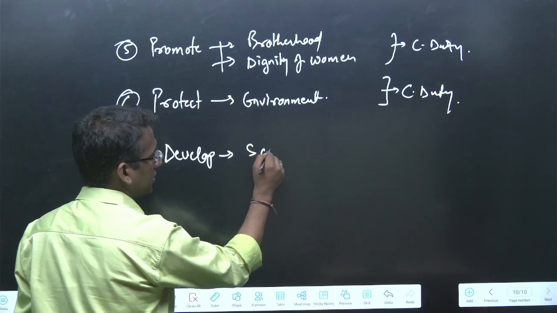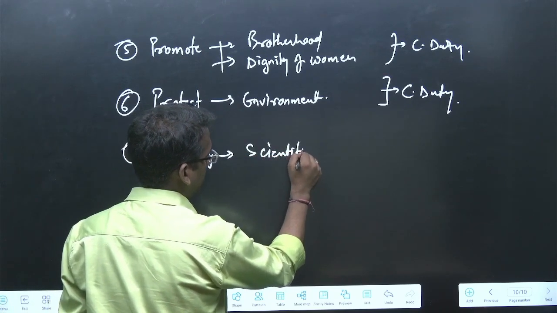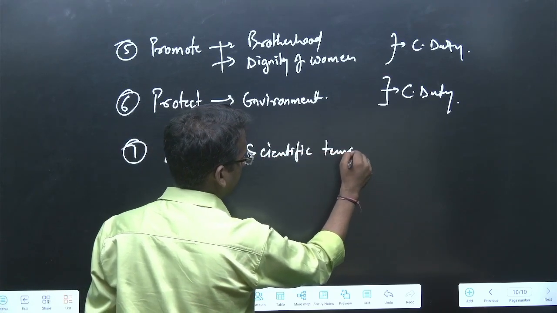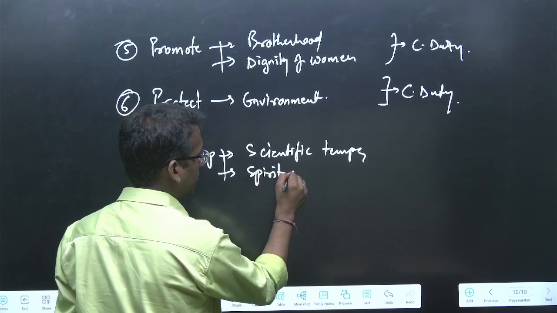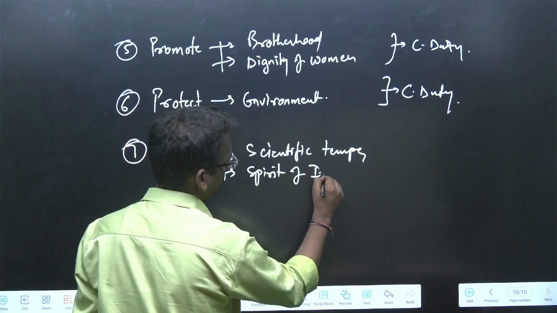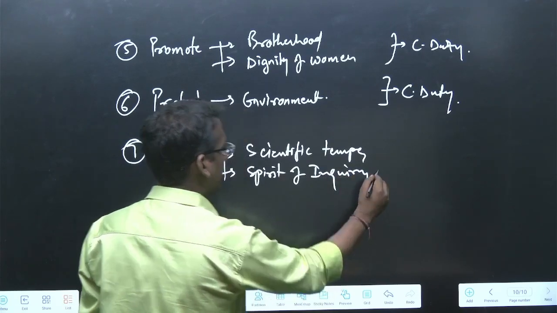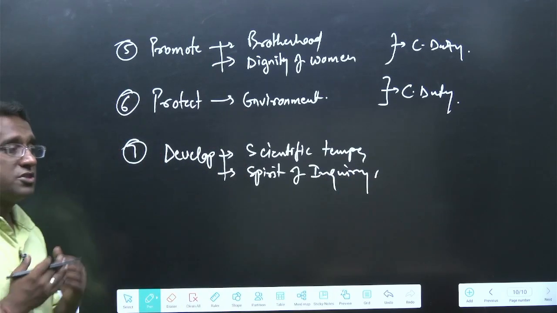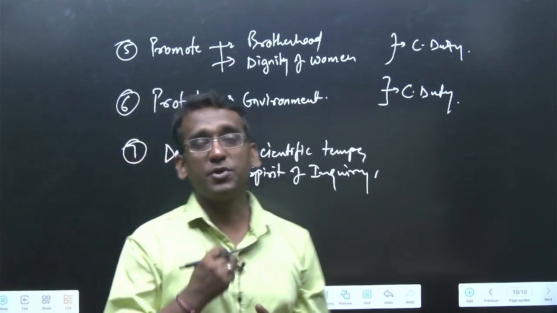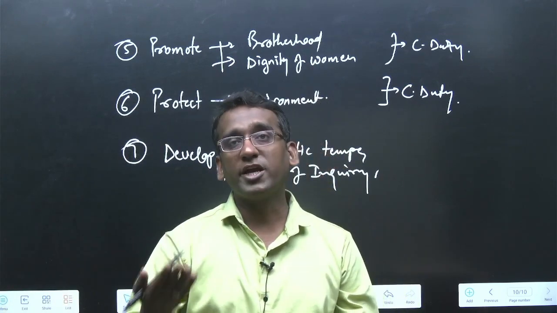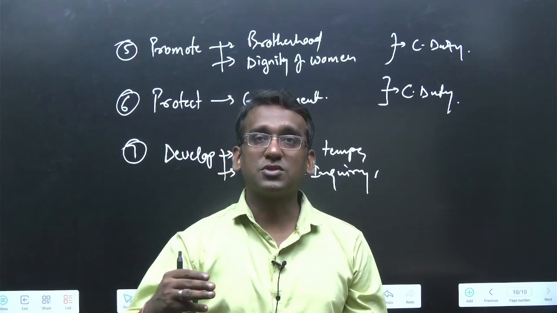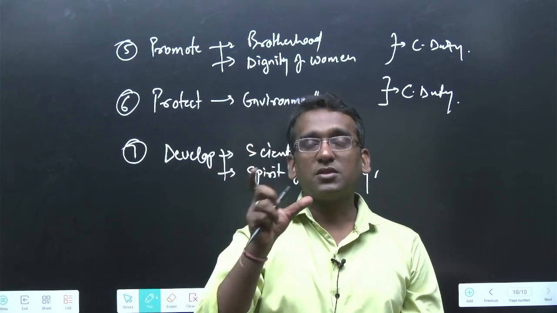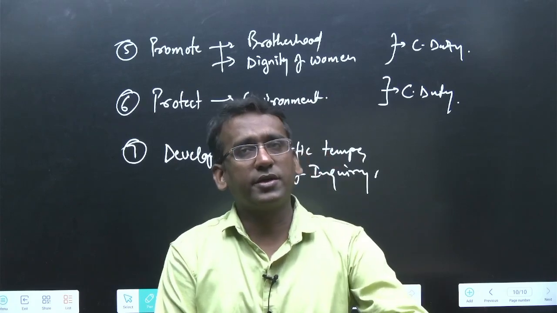D is to develop the scientific temper. Develop what? Scientific temper and spirit of inquiry, right? Spirit of inquiry. Now, the Constitution wants its citizens to have the scientific temper, not blindly believe in anything. The society which has a scientific temper is a progressive society.